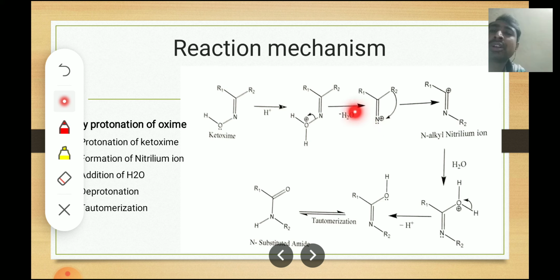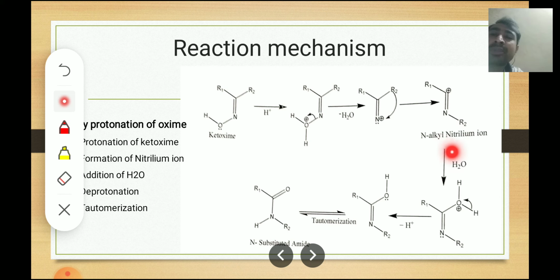During this, the alkyl group or aryl group anti to the hydroxyl group will transfer to the nitrogen atom, and there will be the formation of an N-alkyl nitrilium ion. Formation of the nitrilium ion will take place, and this is the second step.